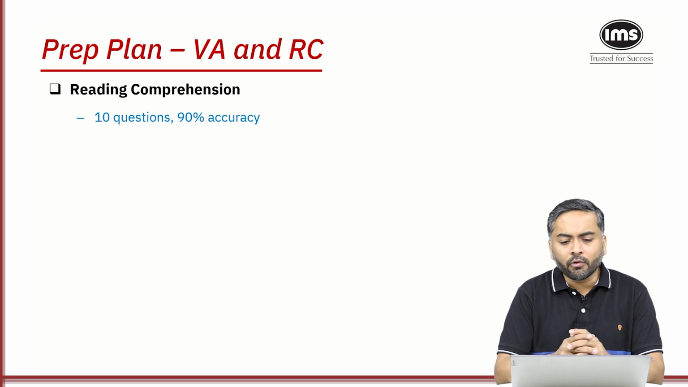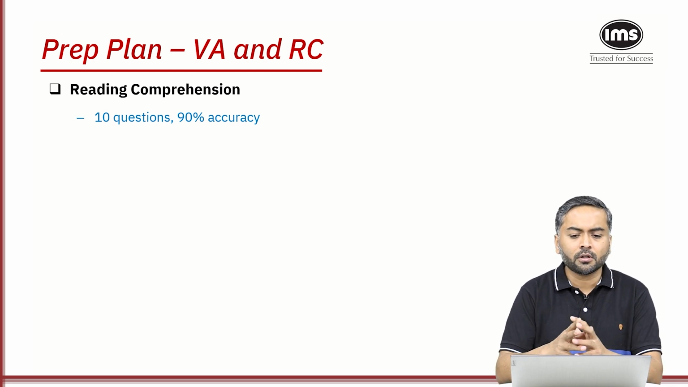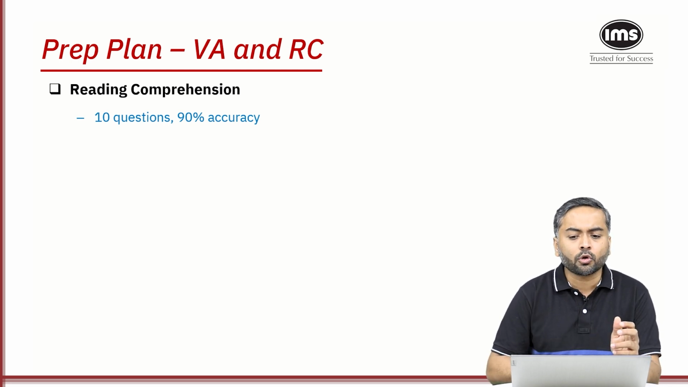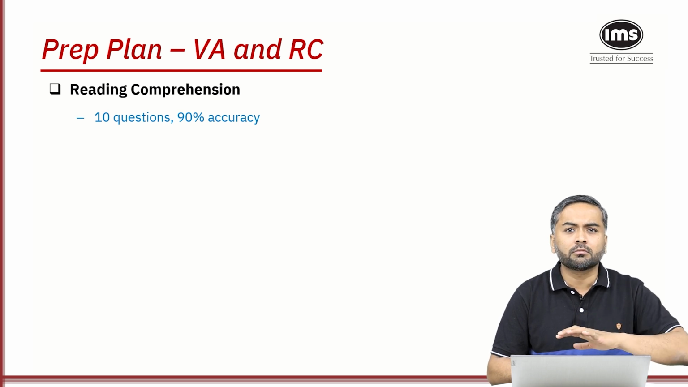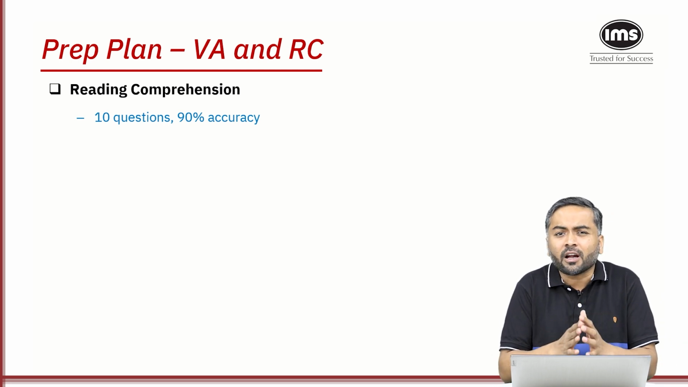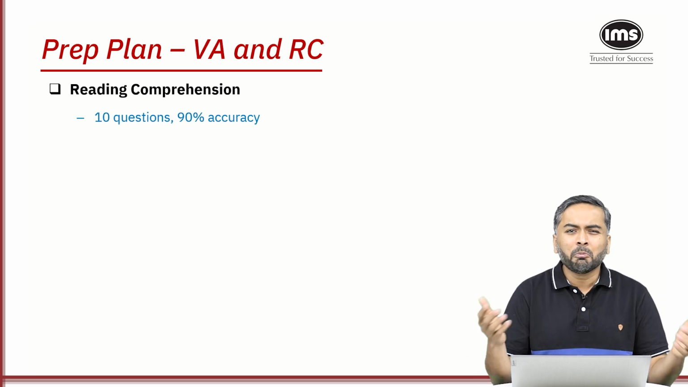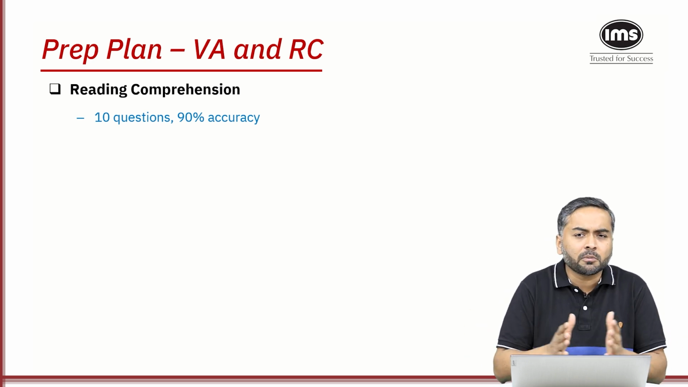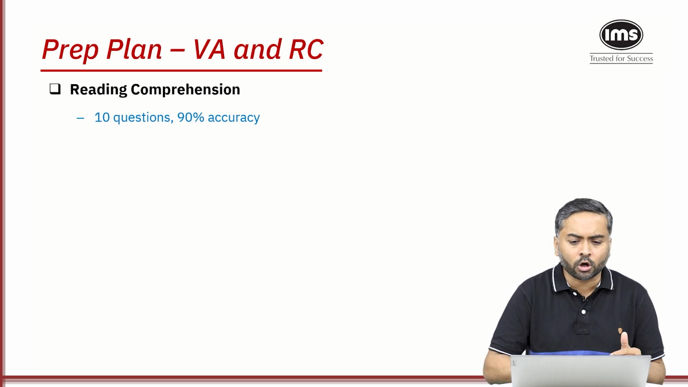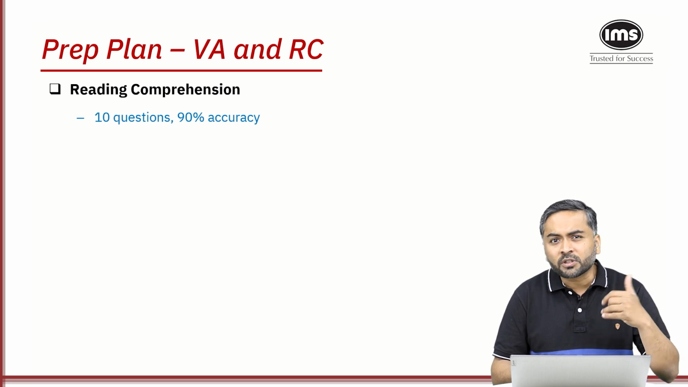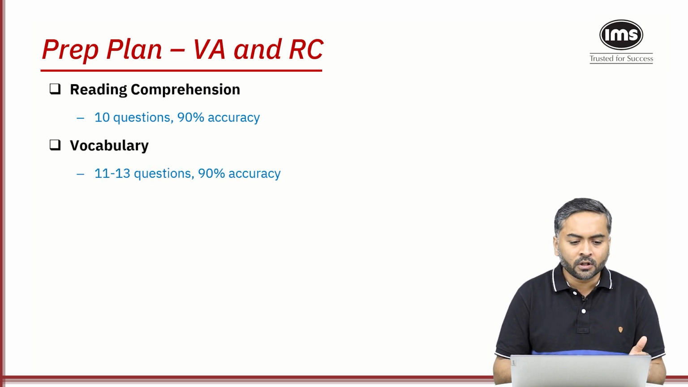We move to verbal ability and reading comprehension. There are 10 questions on reading comprehension. I don't expect 100% accuracy, I mean, if you have 100% accuracy, that's bingo. But you should have at least 90% accuracy, because the questions are very straightforward, not very subjective or involving critical reasoning.